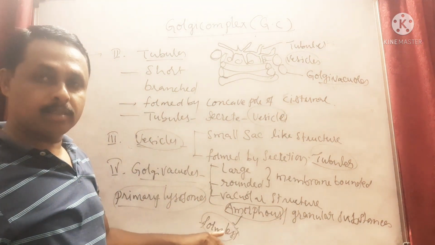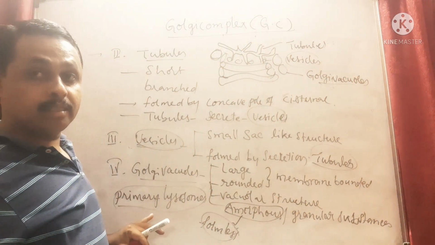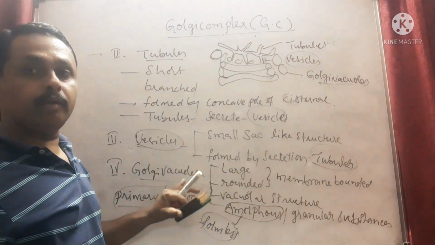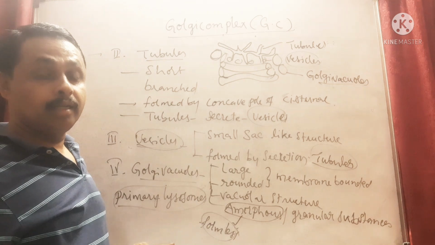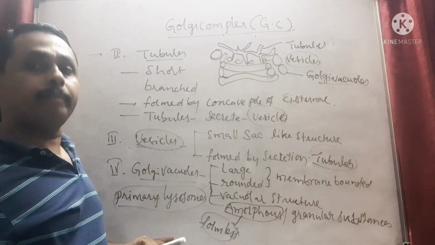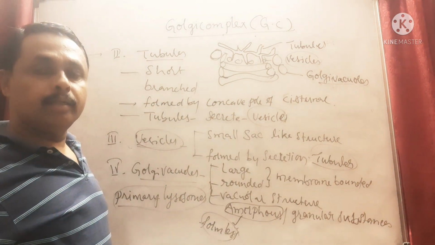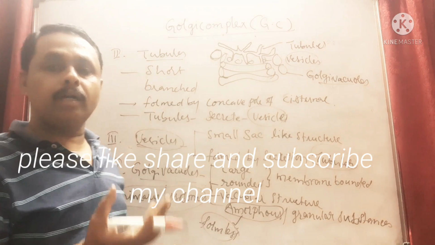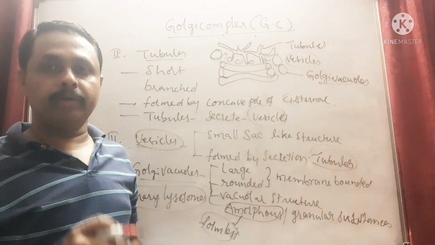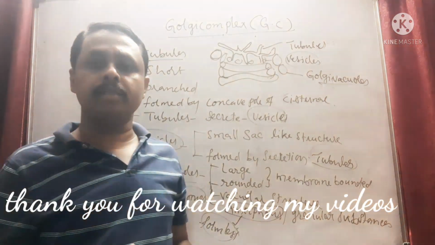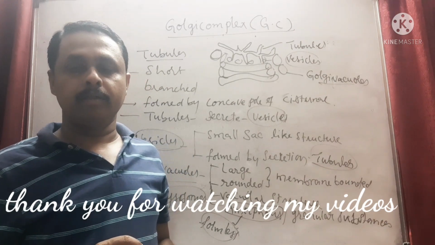Amorphous means formless or shapeless material, and these are considered primary lysosomes. That means we can understand that primary lysosomes are formed by the Golgi complex. Simply, right? So this is the introduction part, the structural information of the Golgi complex. So far we discussed that. Next video we'll discuss the functions of the Golgi complex. All the best.